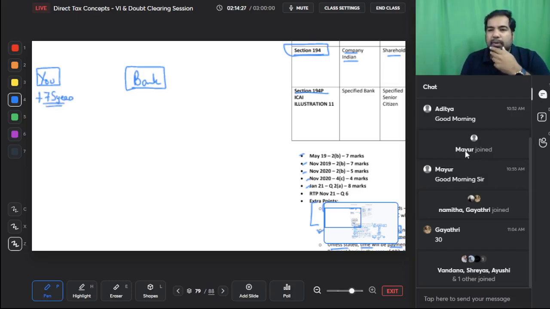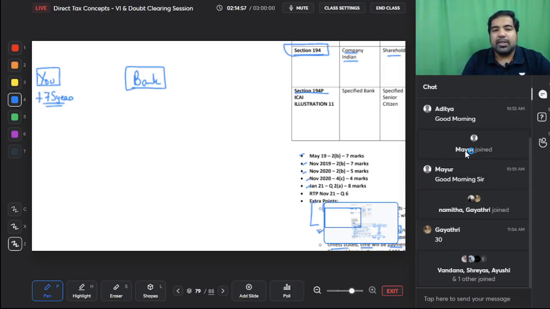Now typically guys, when you are so old, what happens is you get your pension from the bank and you get interest from the bank, and the bank deducts a lot of tax, and because of that you have to file a return and get a refund, because whenever the bank pays you interest of more than 50,000 rupees, they'll deduct at the rate of 10%. The pension is also taxable, monthly pension, so there will be tax, but you are in a very high bracket.